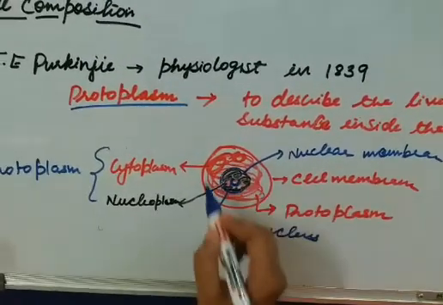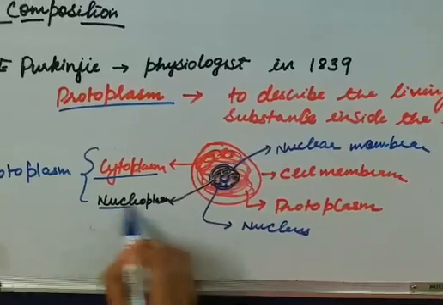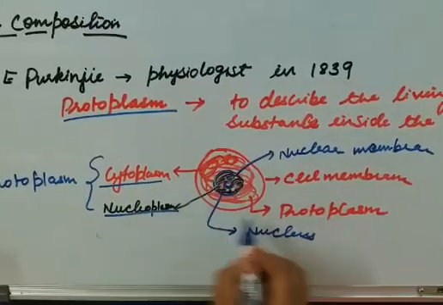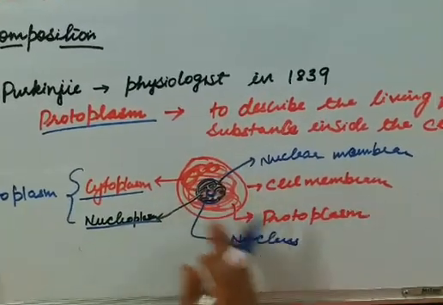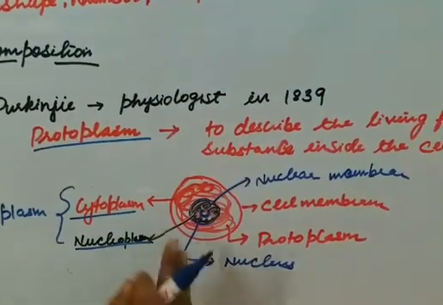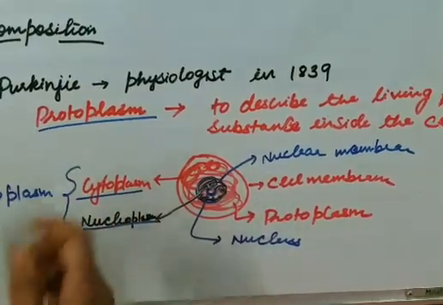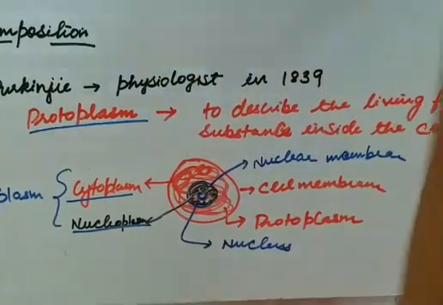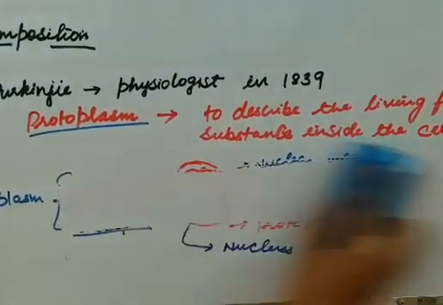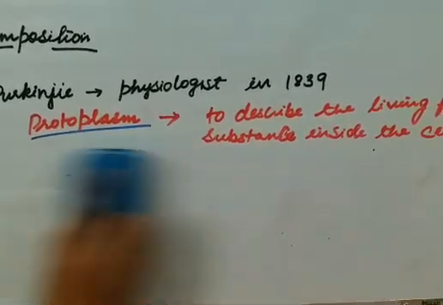Whether it is cytoplasm or nucleoplasm, both are fluid substances, the living fluid substance inside the cell. It is called the living fluid substance because it is a life-giving substance. The life inside the cell is due to this protoplasm.